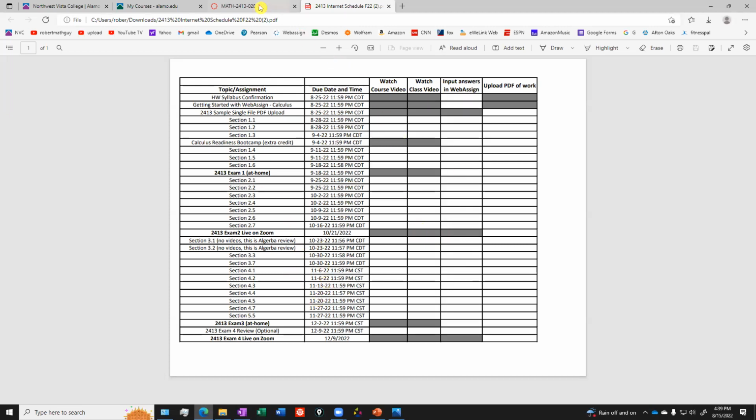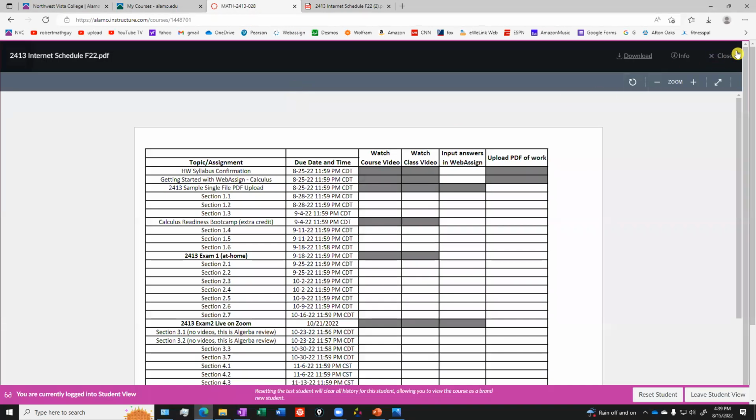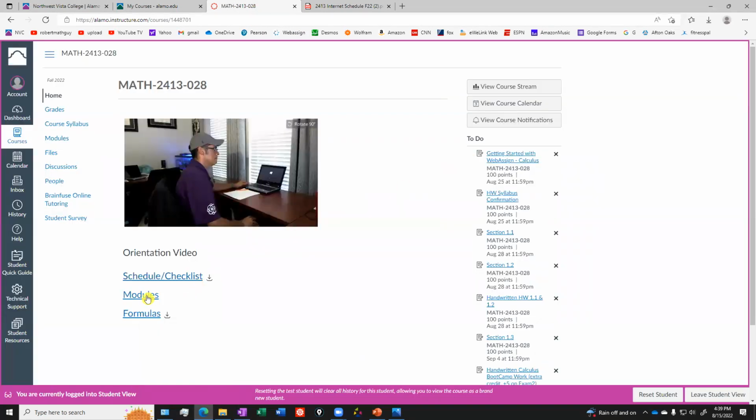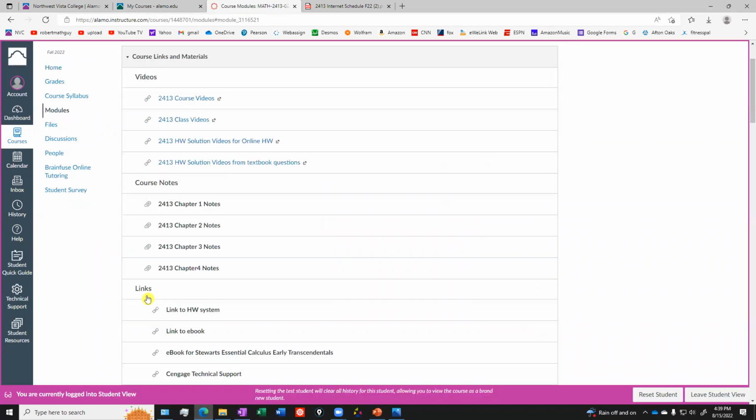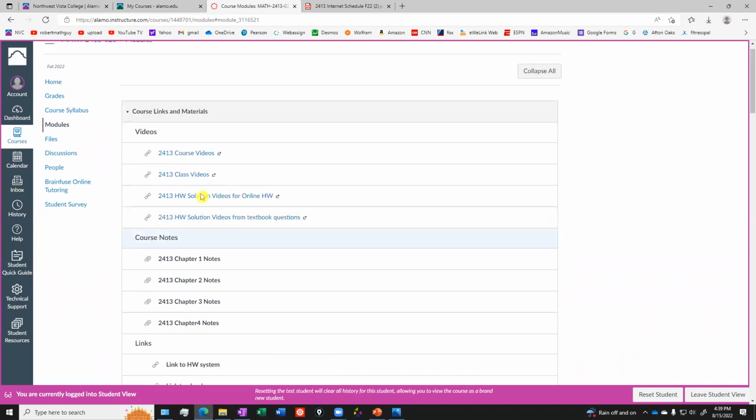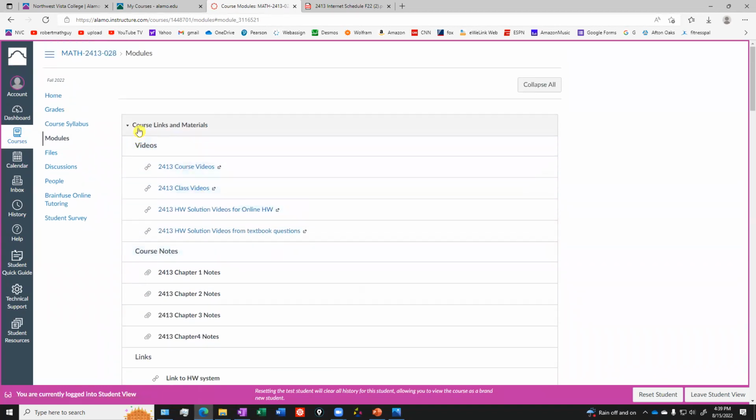So this schedule, keep it handy. And then the next link here is the modules. This is probably where you're going to spend most of your time. This lays out the whole semester. So I have a couple of categories here. The first category here is course links and materials. So here's the link to all the course videos.